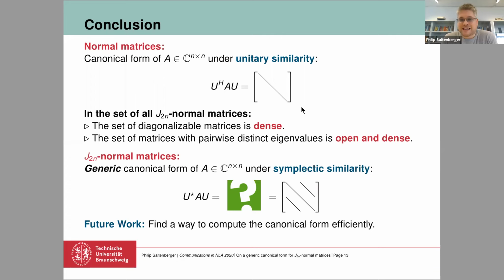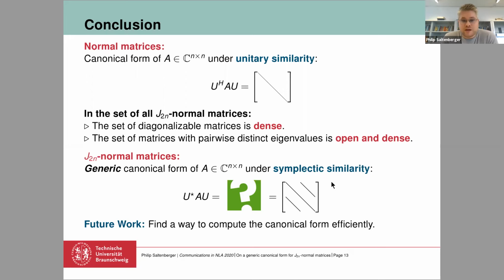So we looked at the set of matrices with pairwise distinct eigenvalues, and we were able to prove that this set in the J-normal ones is open and dense. So its complement is a nowhere dense subset, and we can now say that the canonical form is generic for the J-normal matrices. So the J-normal matrices have a generic canonical form under symplectic similarity that looks like this.